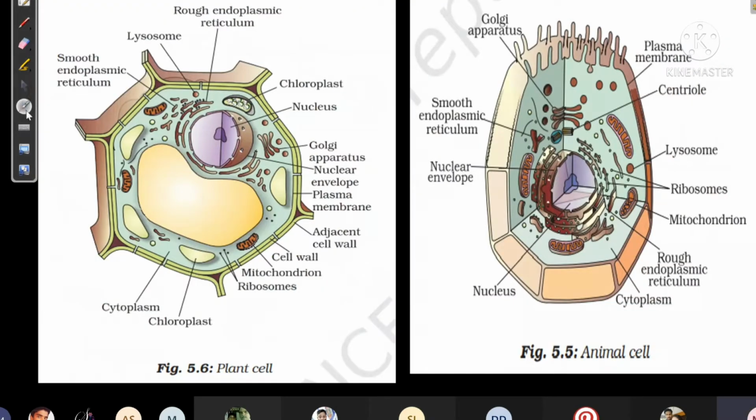Now these were the diagrams shown. Here, what you see surrounding the nucleus, these tubes are called endoplasmic reticulum. Now here you can see endoplasmic reticulum having ribosomes, so they are rough endoplasmic reticulum. The endoplasmic reticulum without ribosomes is called smooth endoplasmic reticulum. Like here you can see smooth endoplasmic reticulum without ribosomes.